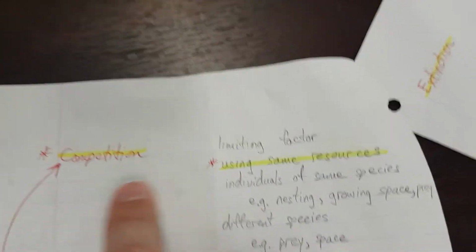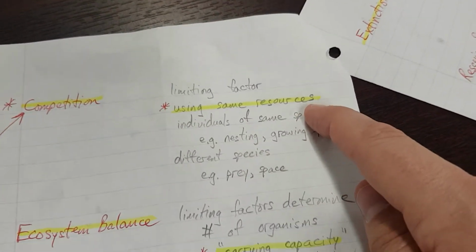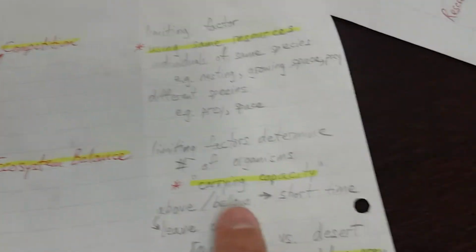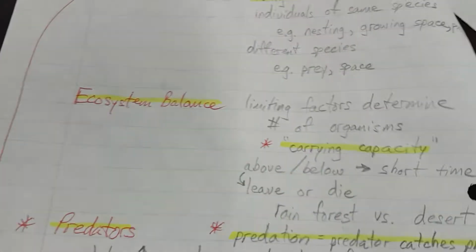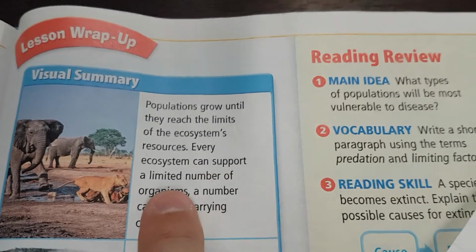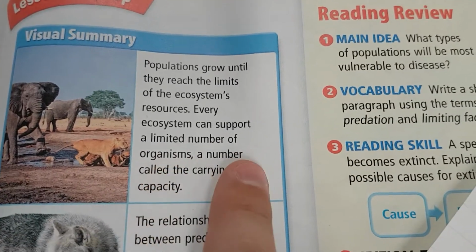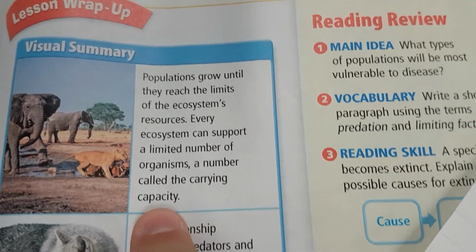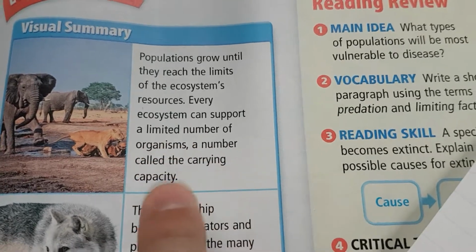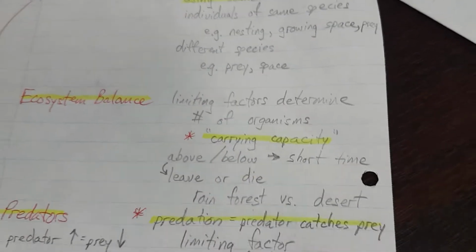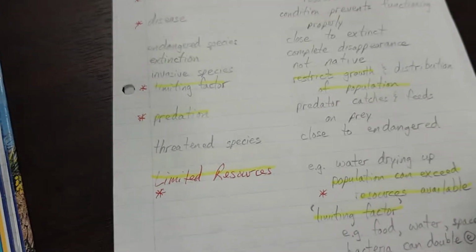Let's see, competition using same resources. Ecosystem balance, carrying capacity. Every ecosystem can support a limited number of organisms, a number called the carrying capacity. So, limited number, carrying capacity. We already did carrying capacity. We did same resources. We did limited resources.